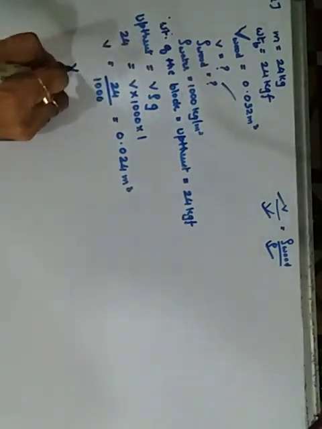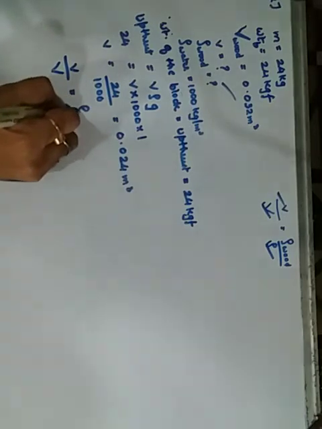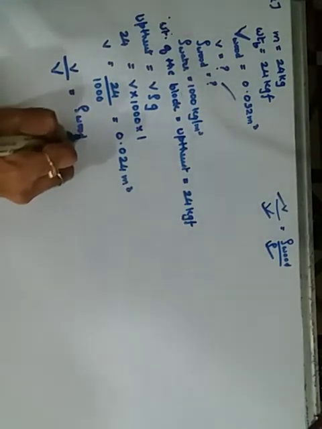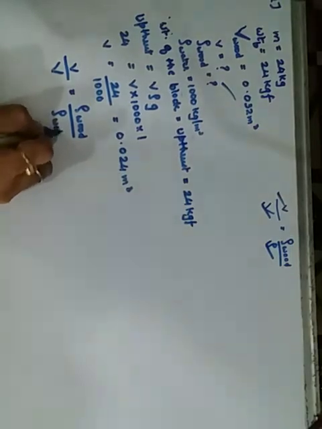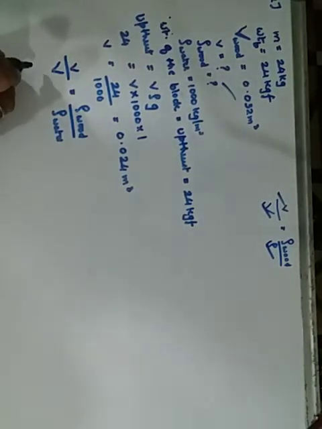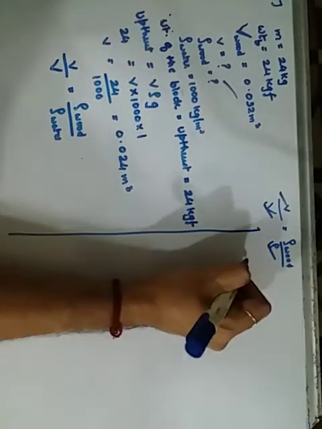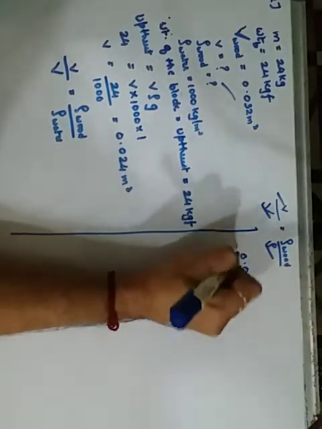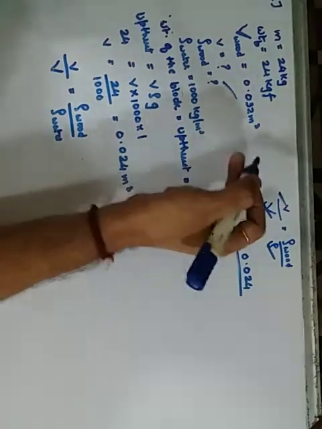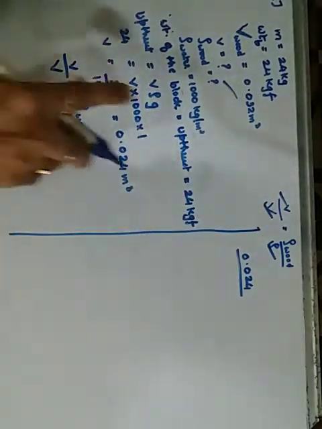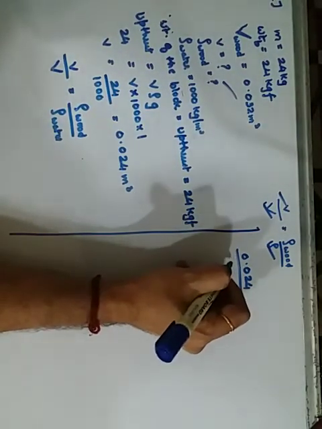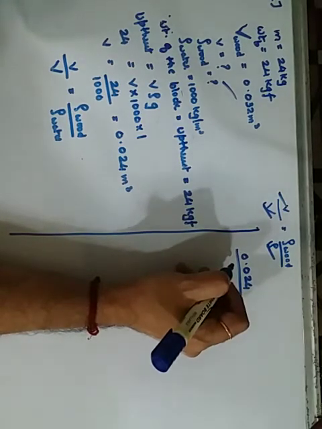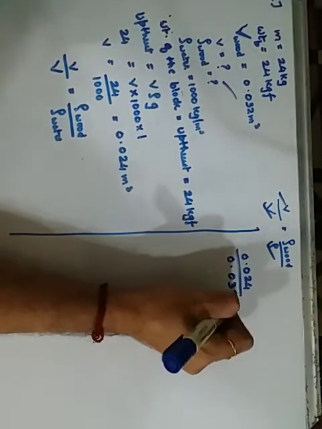So now we have small v. Now we want the density of wood. We have the formula small v upon capital V is equal to density of the wood upon the density of water. Small v is 0.024 upon capital V, and the volume of the block is given to be 0.032.